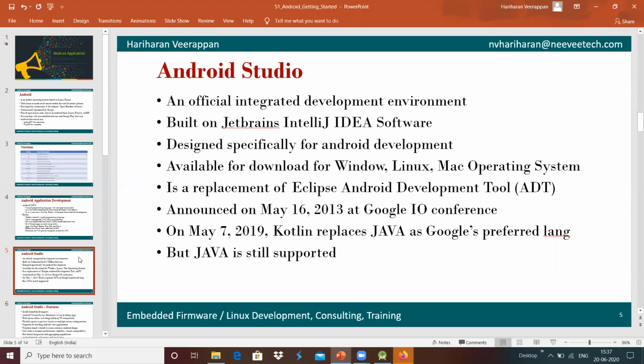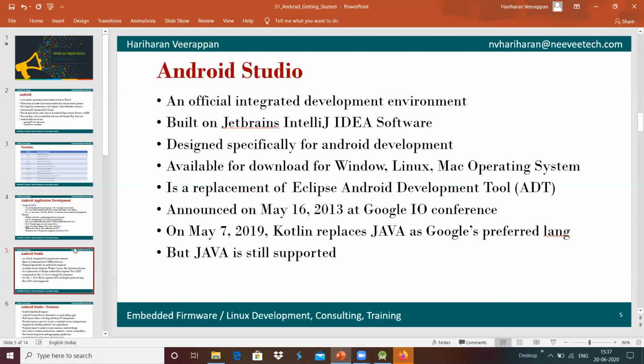Android Studio is available for download for different operating systems like Windows, Linux, and Mac OS as well.